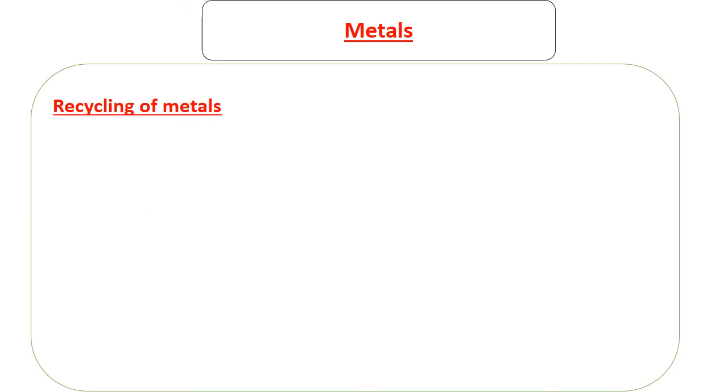Finally, we look at recycling of metals. So as we keep on using metals to make maybe phones, like the motherboards for phones, to make cars and the likes, they are finishing up wherever we're getting them. So the idea is, once we use, let's say, a car, maybe it is involved in an accident, it is thrown away. The idea is to get the metallic parts of the car and then reuse them to make something else. So that process is called recycling.